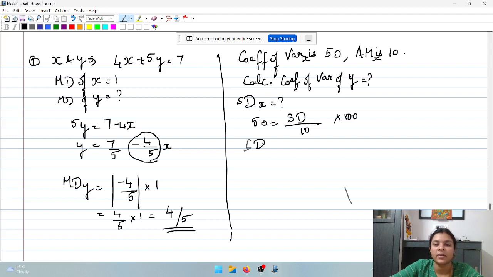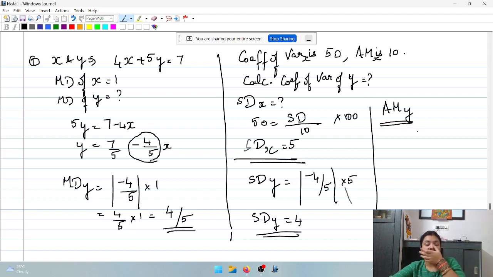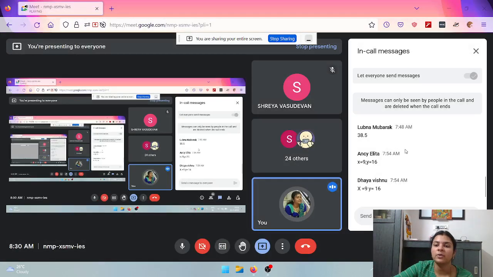So we found that SD of x is 5. Substituting in the equation, we got SD of y is equal to modulus of minus 4 by 5 into 5, which is 4. Now coming back, to find the arithmetic mean of y, it's a measure of central tendency. So we are not going to use the modulus of bx formula. We are going to use the y is equal to a plus bx formula.